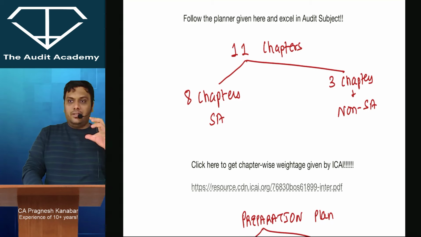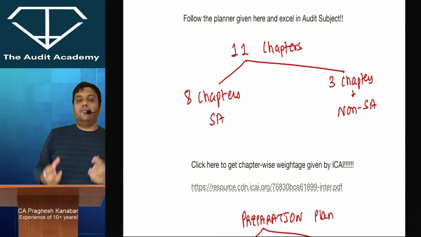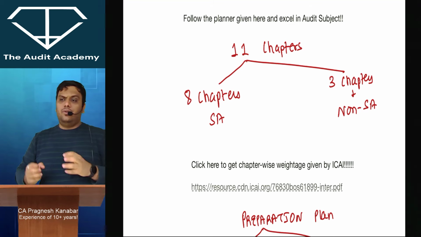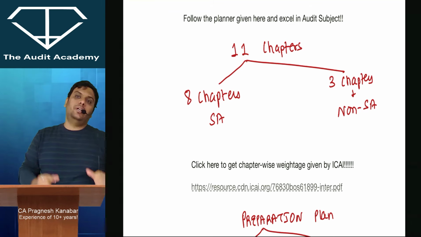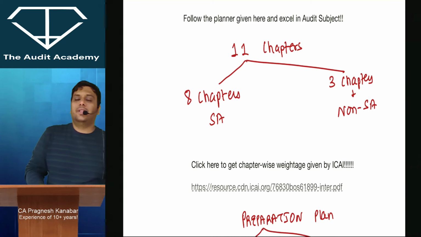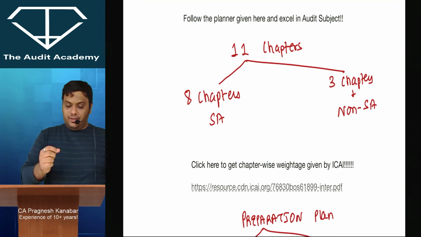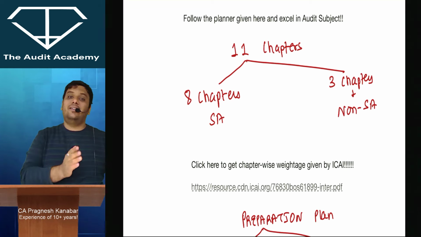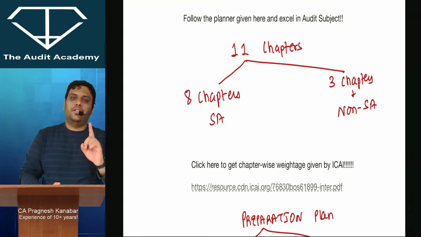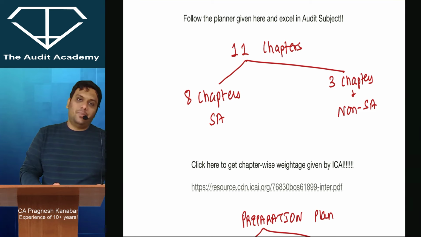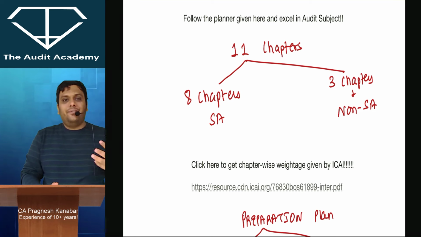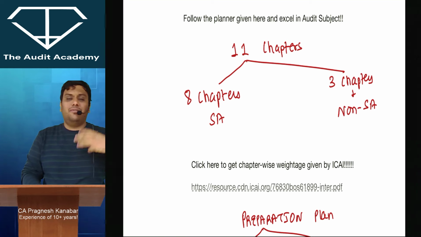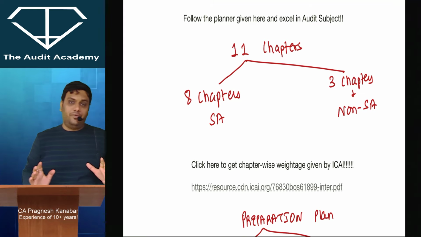When we talk about 8 chapters of essays, 3 chapters of non-essays, many professors are giving this advice that non-essays of 30-35 marks, do it properly so that you can easily clear the exams. That is wrong advice, because in the non-essay chapters, about 20% of the topics are dependent upon standards. So it is very important that you first finish standards properly. All right, don't worry, I will give you a list of important topics, the sequence that needs to be followed, the weightage, everything. Just stay till the end of this particular video.